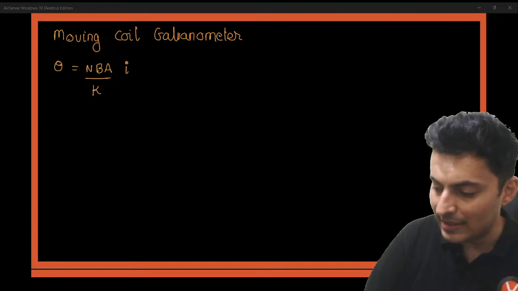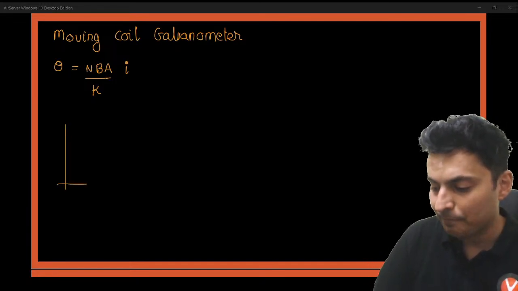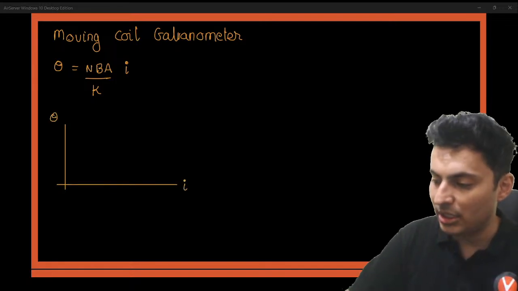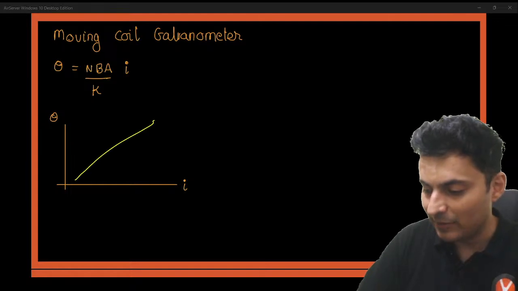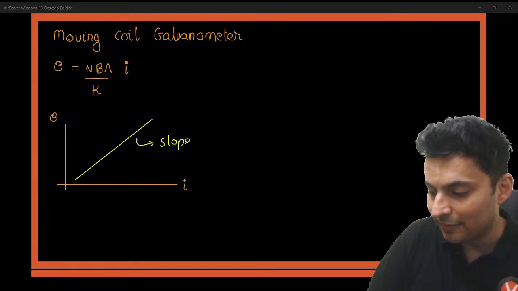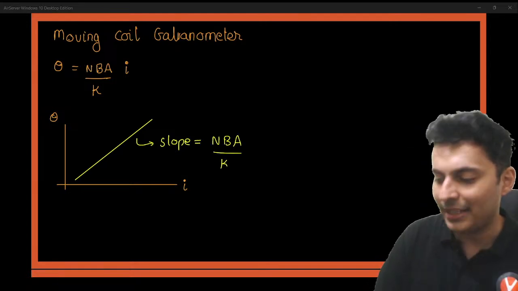So you can clearly see my deflection theta is directly proportional to the current. So hence the graph will be a straight line. In fact, the slope of this graph will be NBA divided by K.